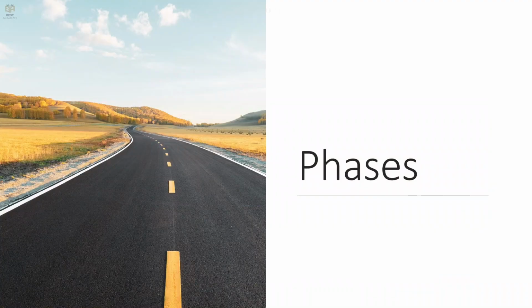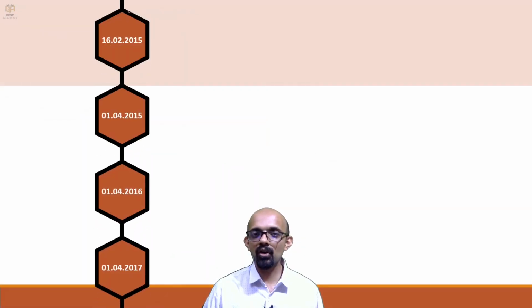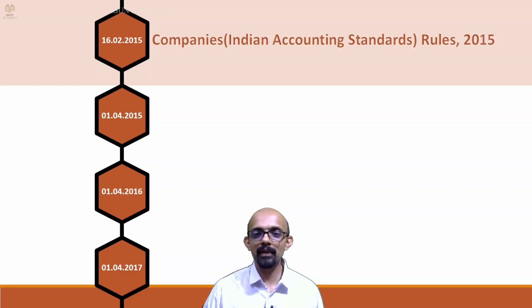So now we come to the actual phases. Broadly we know voluntary phase and mandatory phase. So when was the notification issued? 16/2/2015, Companies Indian Accounting Standard Rules 2015 notified. All these dates that you see, they are not due dates. They are the starting date of the accounting period. So when you see 1/4/2015 here, it is the starting date of the accounting period.